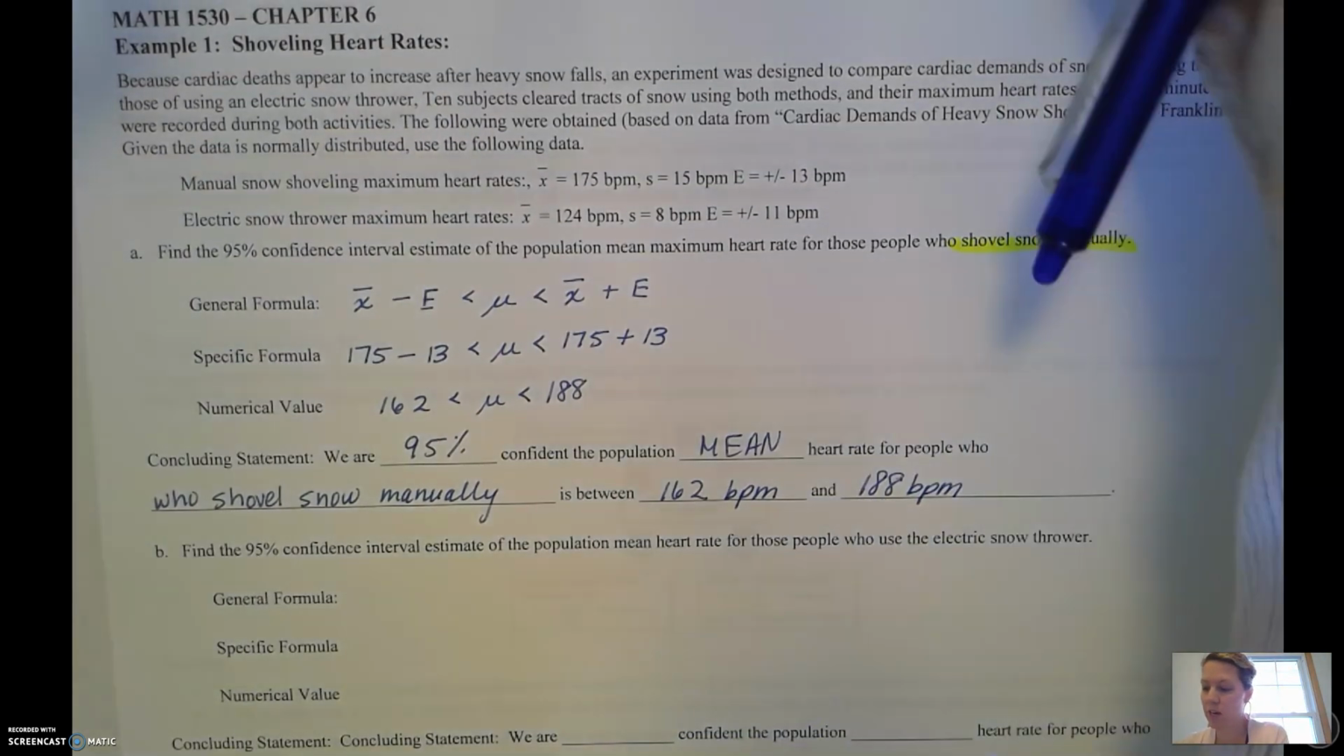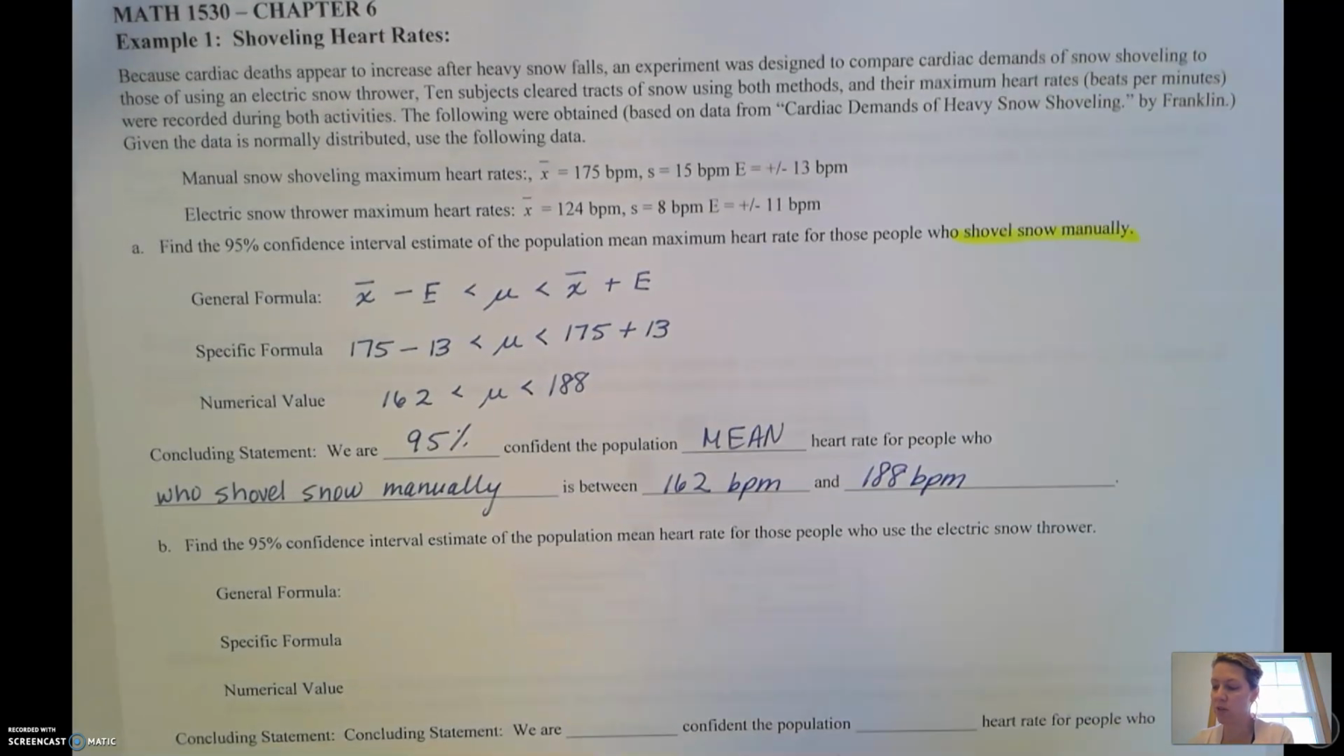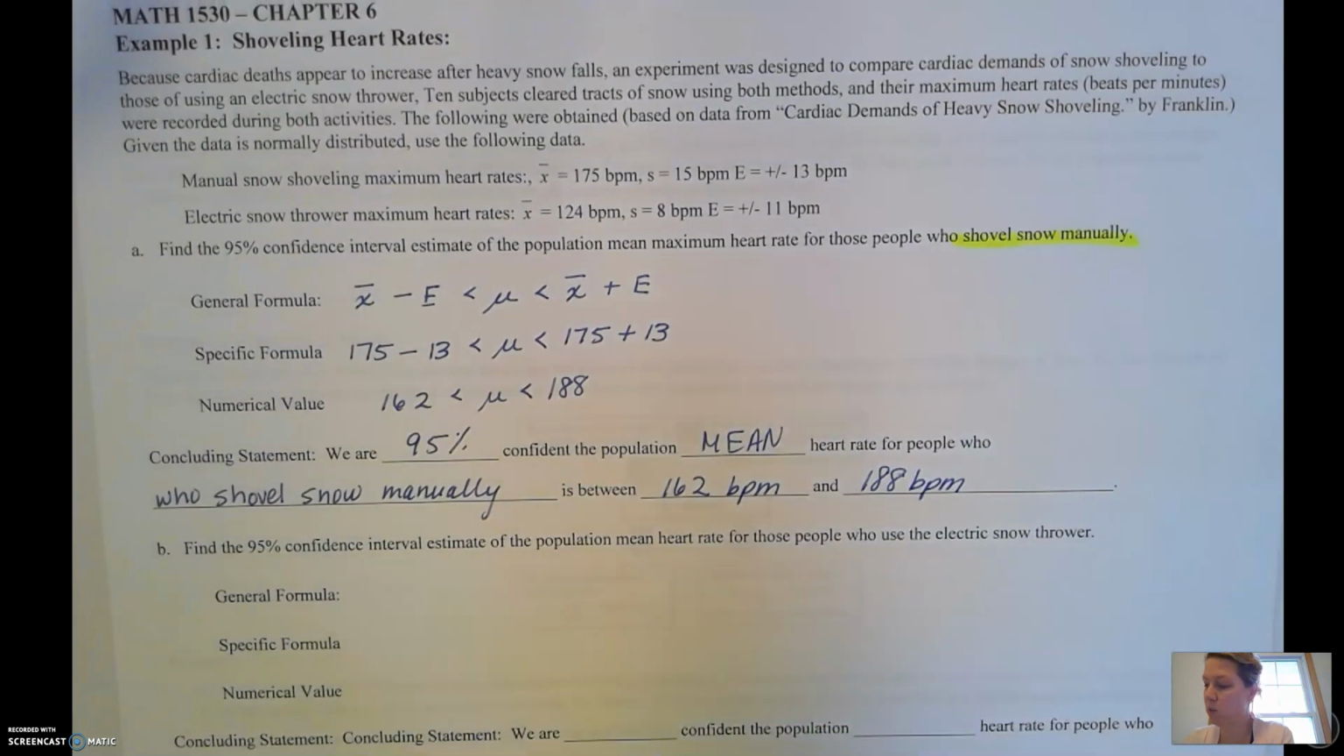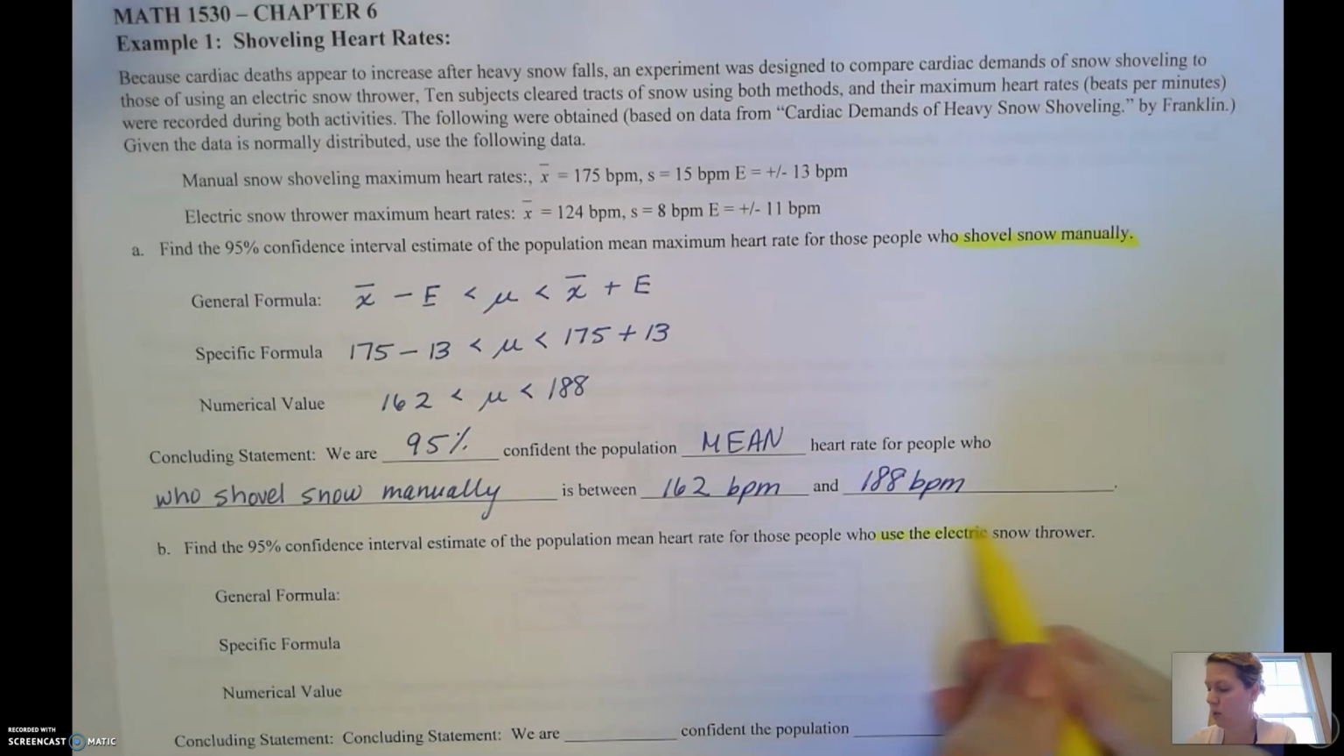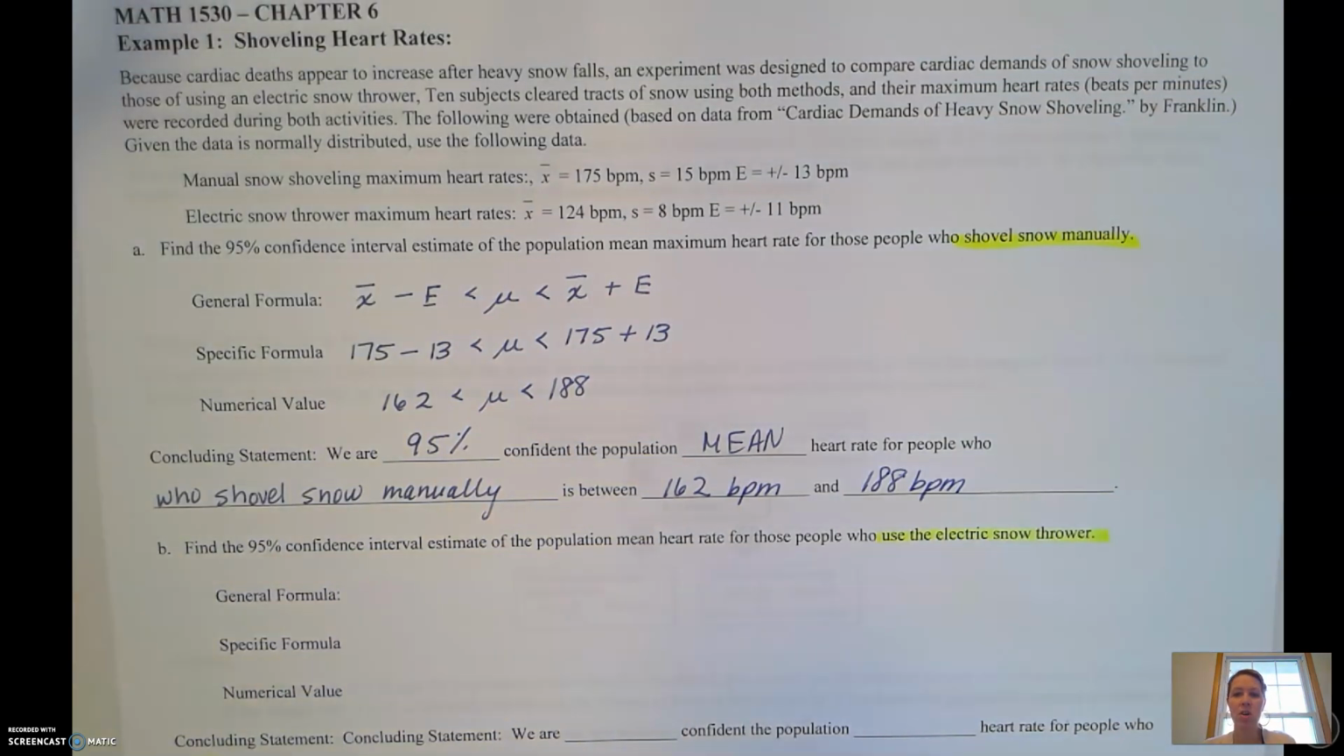It says find the 95% confidence interval estimate of the population mean heart rate for those who use the electric snow thrower. If you've ever shoveled snow, you realize that shoveling snow manually is a pretty good workout. An electric snow thrower is great as long as you don't have like a dirt driveway or something like that. Otherwise you get rocks in your yard.